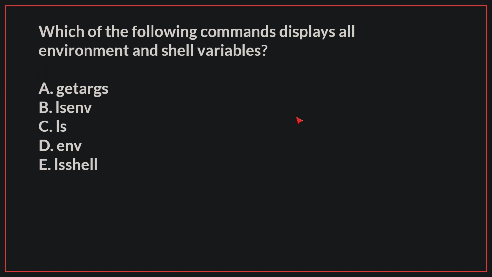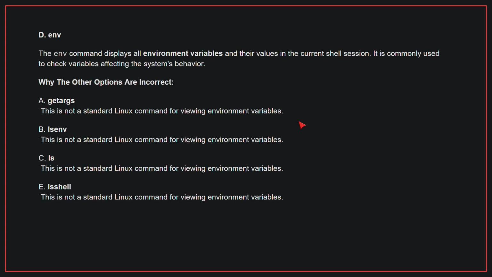Which of the following commands displays all environment and shell variables? The correct answer is D, env. The env command displays all environment variables and their values in the current shell session. It is commonly used to check variables affecting the system's behavior. Why the other options are incorrect? A to E. This is not a standard Linux command for viewing environment variables. Therefore, the correct answer is D, env.